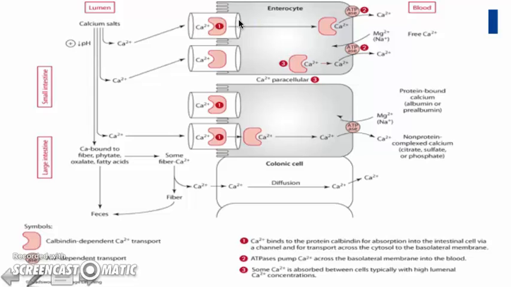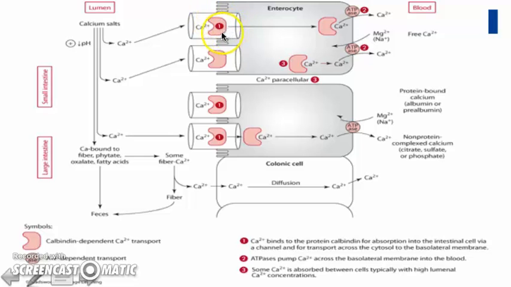In this carrier-mediated mode of absorption, we see the channel that calcium uses to enter the enterocyte through the brush border membrane. This cylindrical structure is the TRPV6 channel, as on the previous slide. Then we have this protein that looks like a little head with a mouth almost, with a binding site available to bind to calcium. This is calbindin.